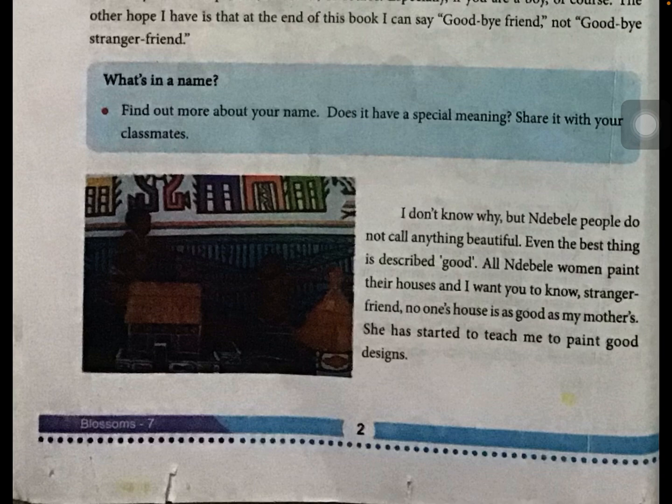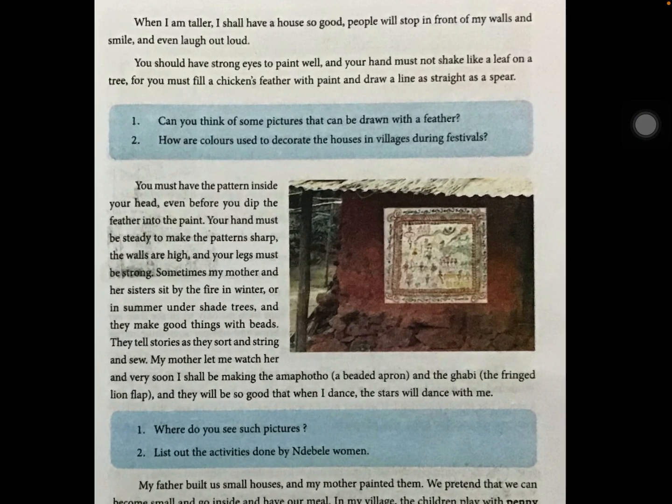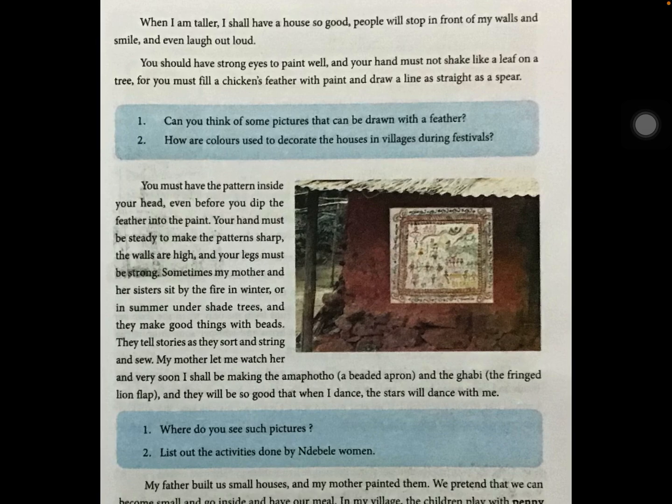She is a good artist. She paints very well. She has started to teach me to paint good designs. What did she start, children? So, not only painting their house, Thandi's mother started to teach Thandi how to paint good designs. I think you might have got an idea why Thandi snatches handful feathers from the chicken. Those feathers are used for painting, children.